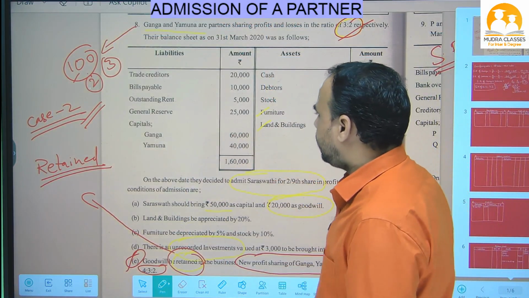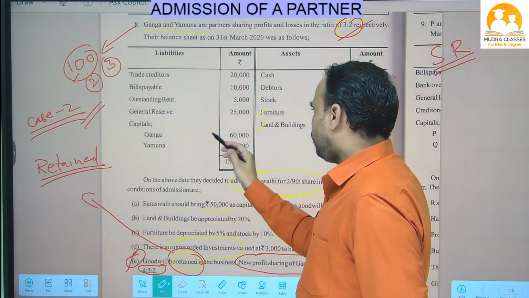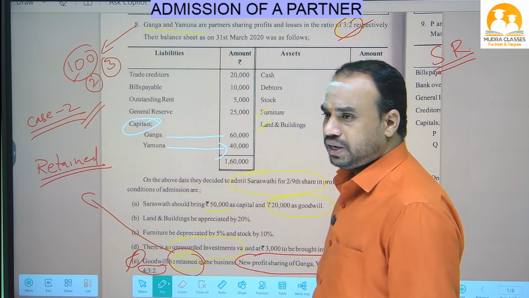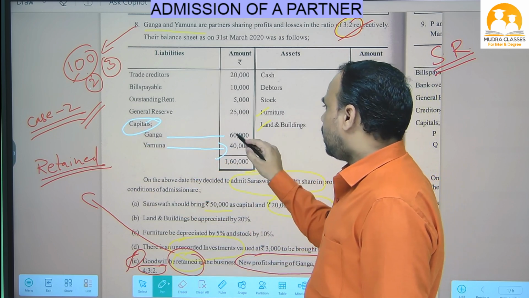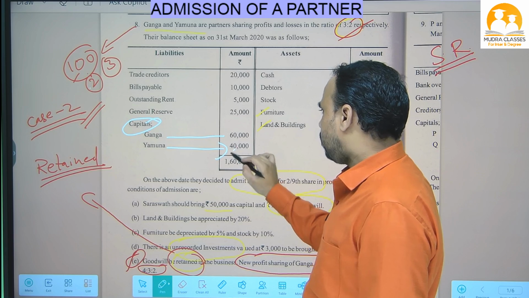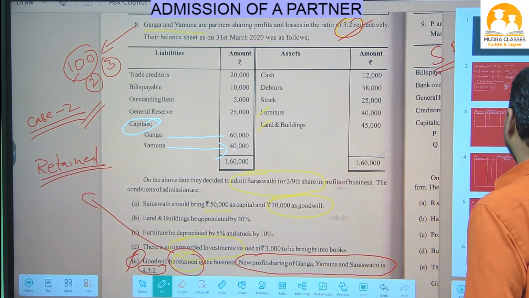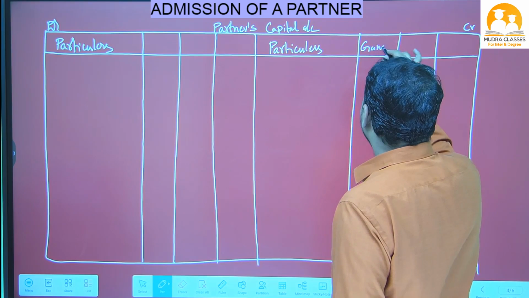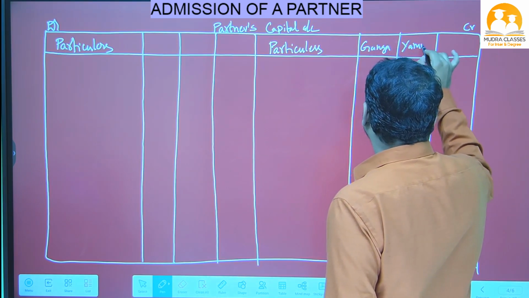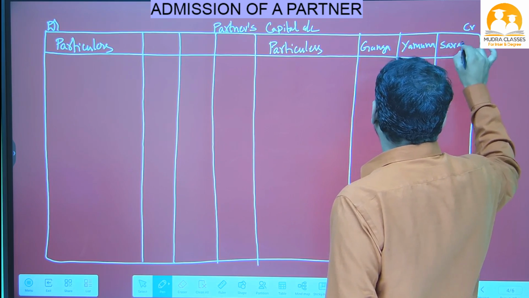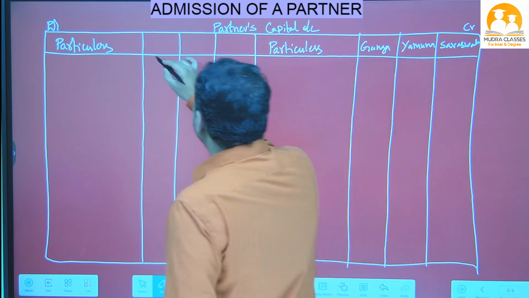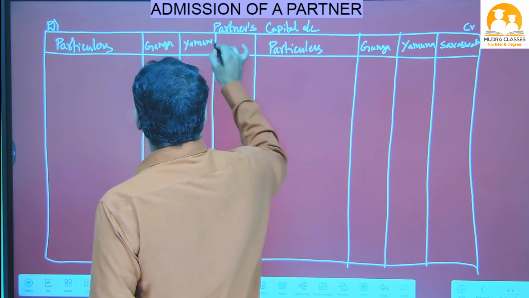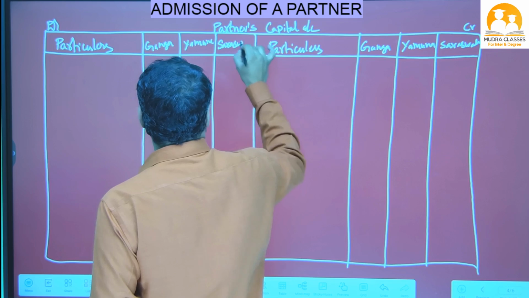Now come to the liability side. What do we have here? We have Ganga Capital and Yamuna Capital. In partners capital account, in Ganga account we have to write 60,000, Yamuna account we have to write 40,000. So open the partners capital account. Here we will write the names first: Ganga, Yamuna and Saraswati. That means one column belonging to one partner.